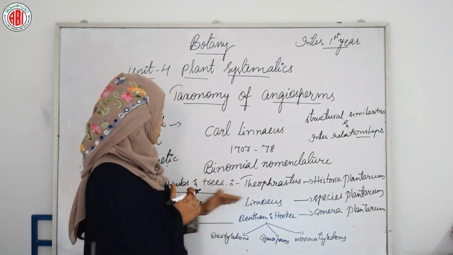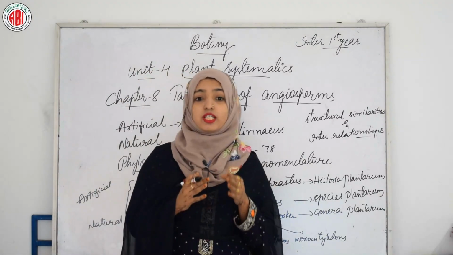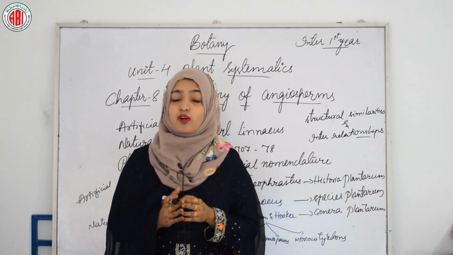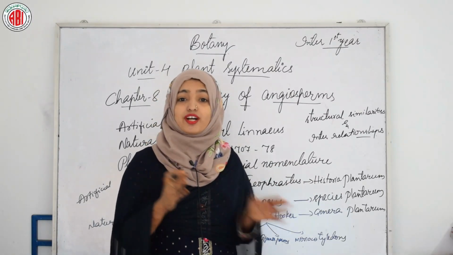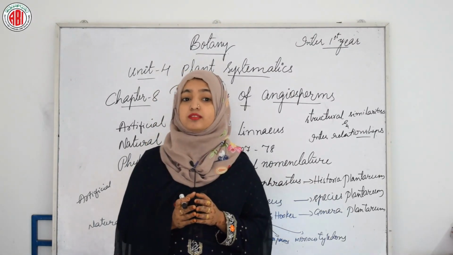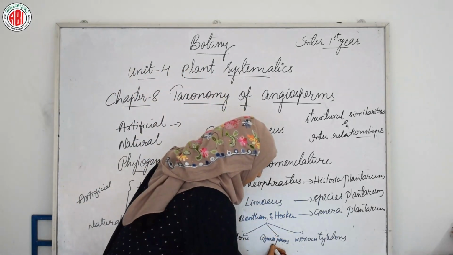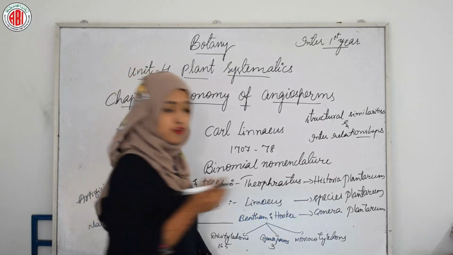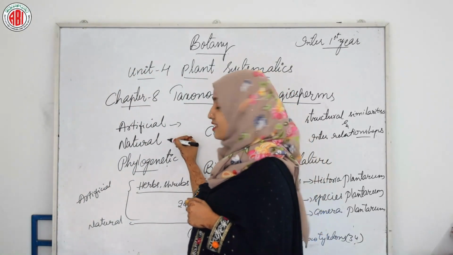So, in the natural system of classification, Bentham and Hooker have given 202 natural orders that are now called families. Of these families, 165 natural orders belong to Dicotyledonae, 3 belong to Gymnospermae and the remaining 34 belong to the Monocotyledonae. So that was all about the natural system of classification.